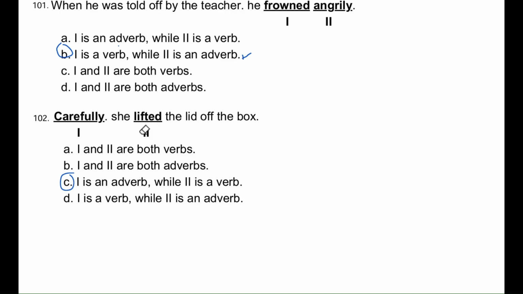The options are: A, I is a noun; B, I and to are both verbs; C, I and to are both adverbs; D, I is an adverb, while to is a verb; E, I is a verb, while to is an adverb. The correct answer here is D, I is an adverb, while to is a verb. Explanation. Carefully describes how she lifted the lid. It's telling us more about the action, so it's an adverb. Lifted is the action itself, making it a verb.